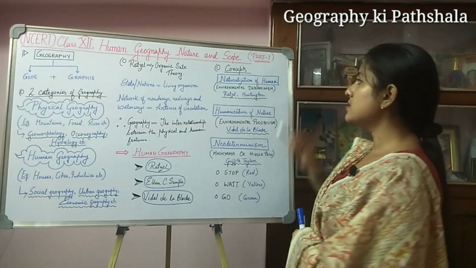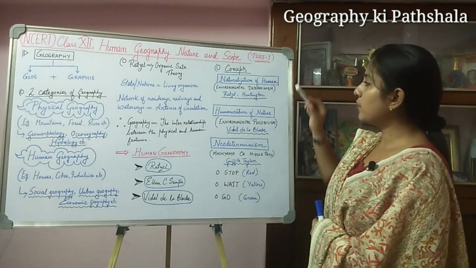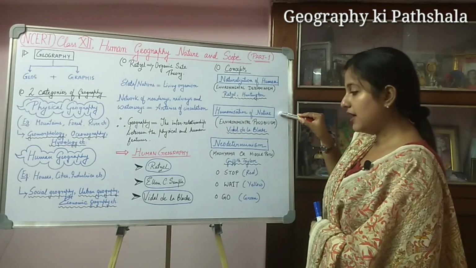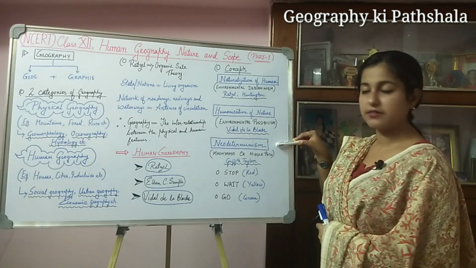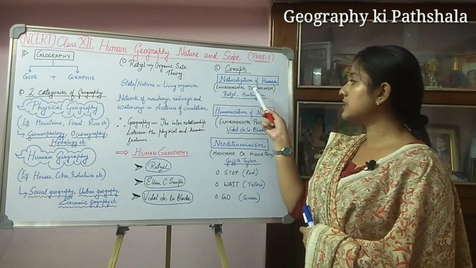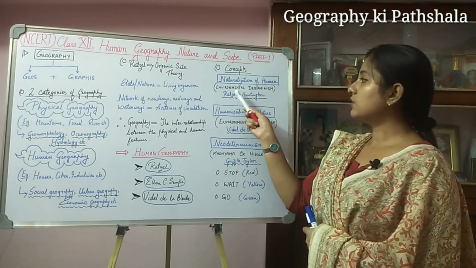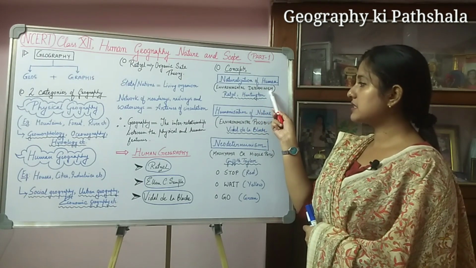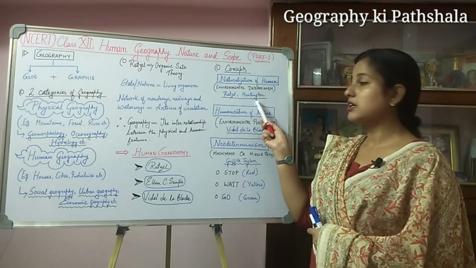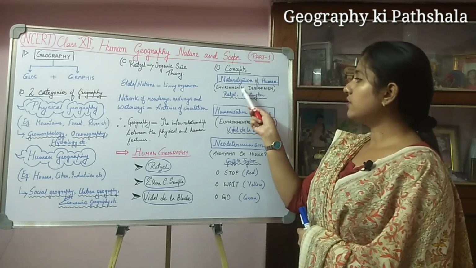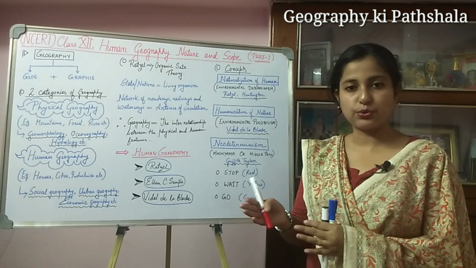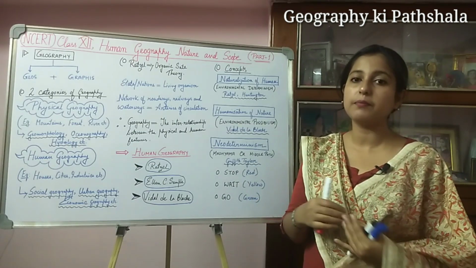Now some concepts come. Number one is naturalization of humans, next is humanization of nature, and the third is neo-determinism. Naturalization of humans talks about environmental determinism. Its founder is Ratzel and its proponent is Huntington. Here Mother Nature plays an active role and we human beings play a passive role.